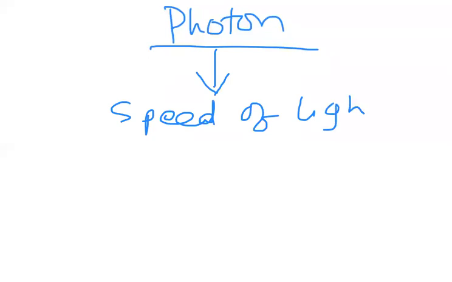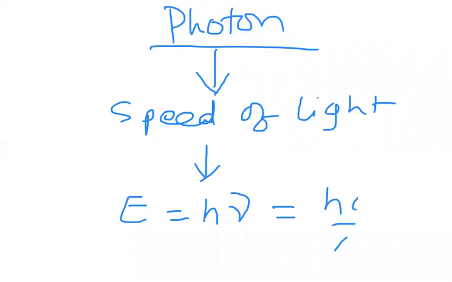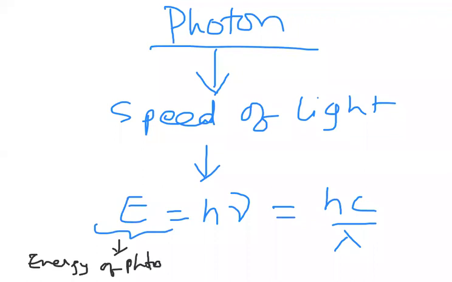And the energy of a photon is given as E is equal to h nu. We can also write it as hc by lambda. E is the energy of the photon. Already in the photoelectric effect also we discussed about photons and these things. Now the topic is photon, so again we are revising it.